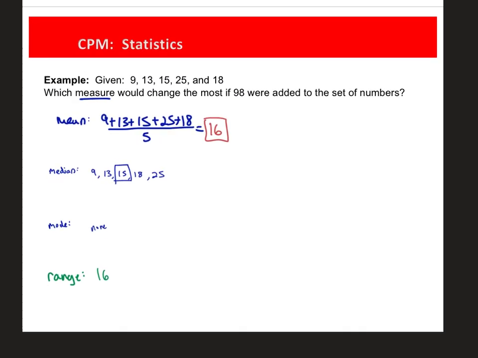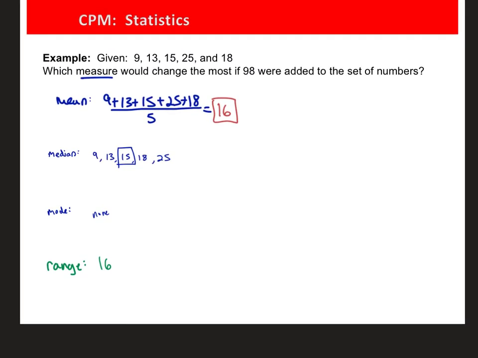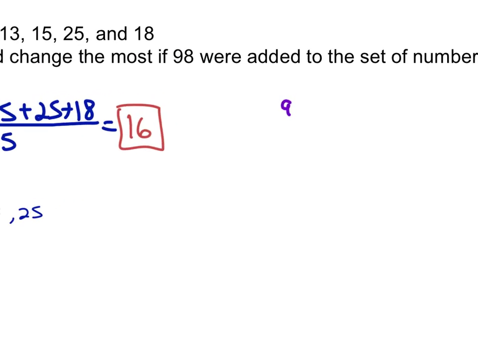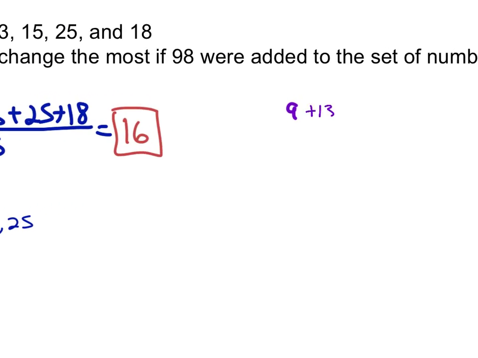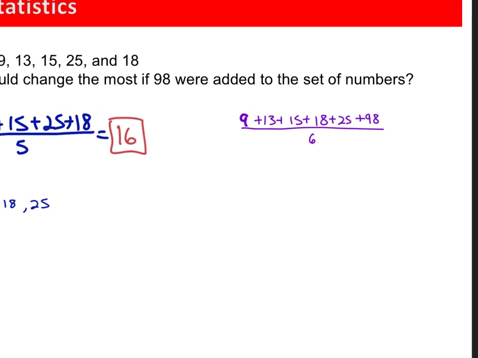All right. And then if we throw 98 in there, let's see what happens. So 9 plus 13 plus 15 plus 18 plus 25 plus 98 divided by how much? 6, yeah, because there are now 6 items. Somebody do that in your calculator.